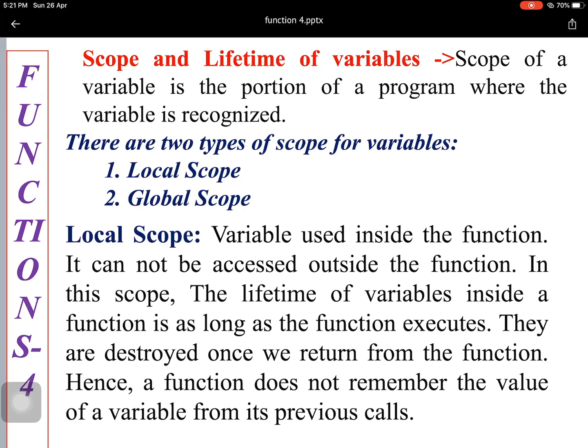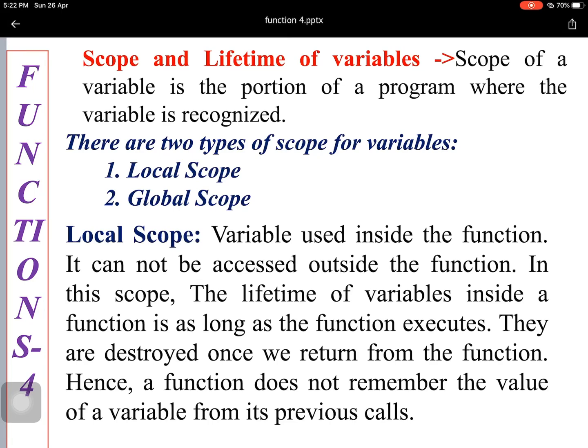So there are two types of scope of a variable: a local scope and a global scope. Local scope means function का scope बहुत कम होगा, वो locally available होगा within that particular area or compound statement. So let's see, local scope: a variable used inside the function cannot be accessed outside the function. In this scope, the lifetime of a variable inside a function is as long as the function executes. They are destroyed once we return from the function. Hence, a function does not remember the value of a variable from its previous calls.